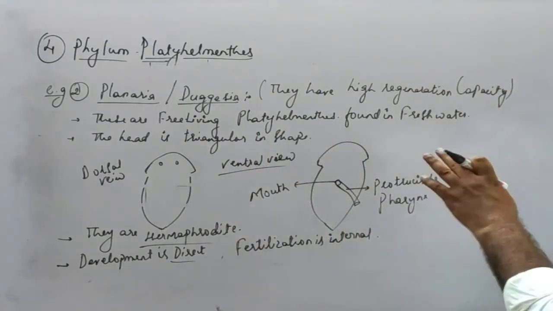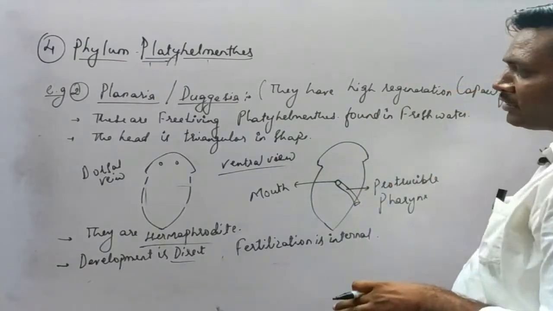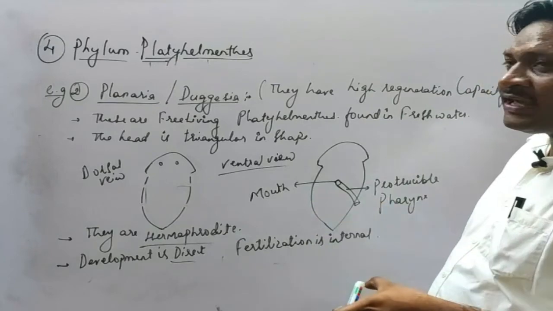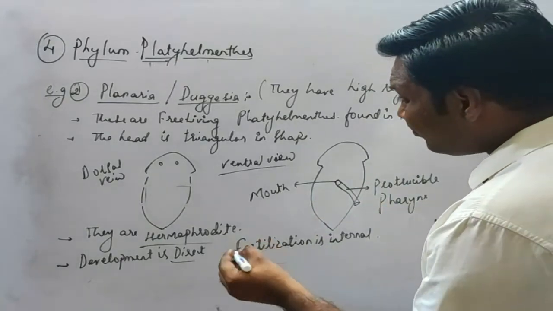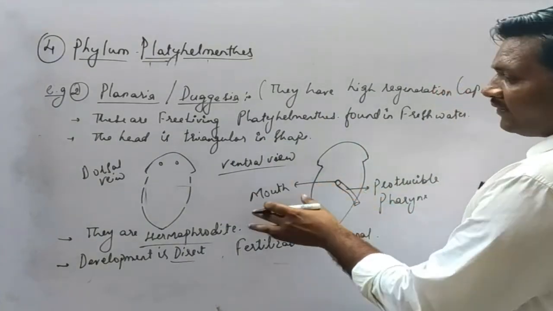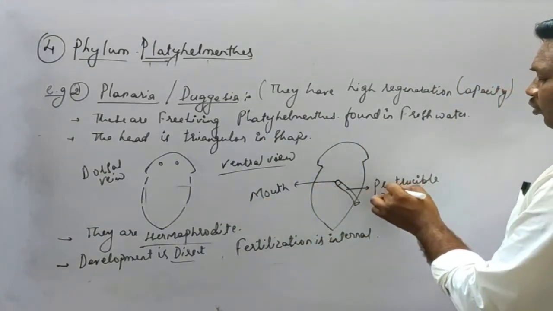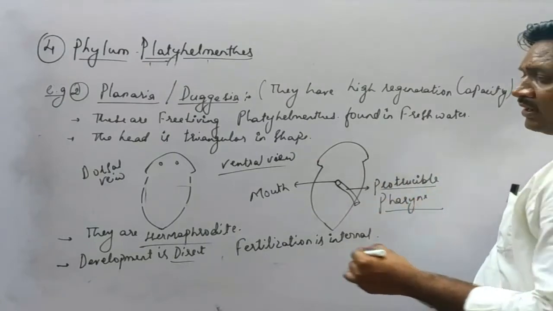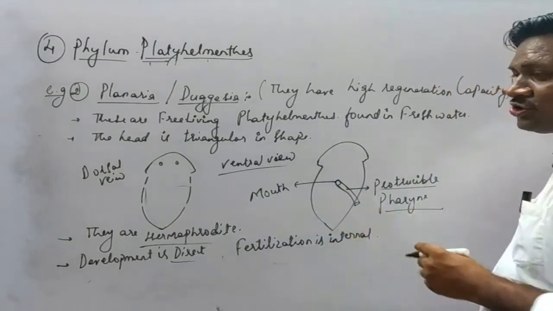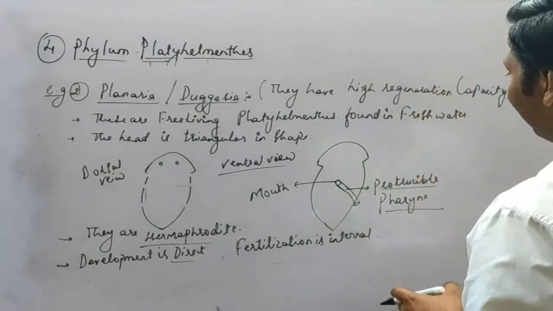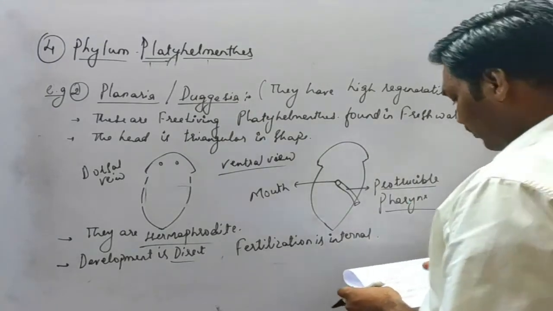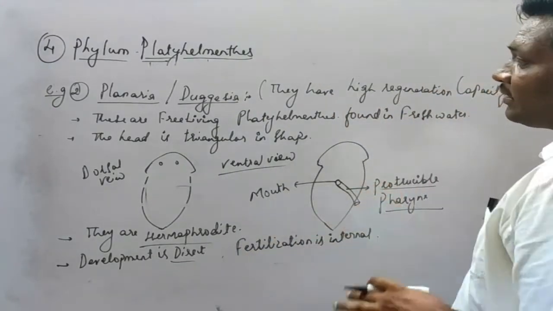So they are free living, they are found in fresh water. The head is triangular in shape, the body is leaf-like. Dorsally we can see the rudimentary eyes, and ventrally we can see the mouth which is supported by the protrusible pharynx. They are hermaphrodite, development is direct and fertilization is internal, and they have high regeneration capacity. This is about the planaria.